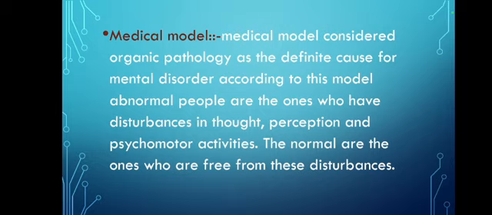The medical model considers organic pathology as the definite cause for mental disorders. It will focus on organic pathology and consider it the main cause of the mental disorder. According to this model, abnormal people are the ones who have disturbance in thoughts, perceptions and psychomotor activities. He will be having disturbances in his brain, like he is not able to perceive anything or perform any activities. If he performs any activities, it will be in an abnormal way.